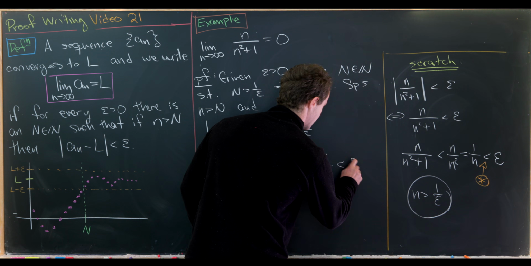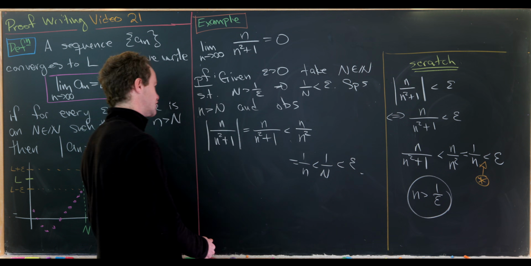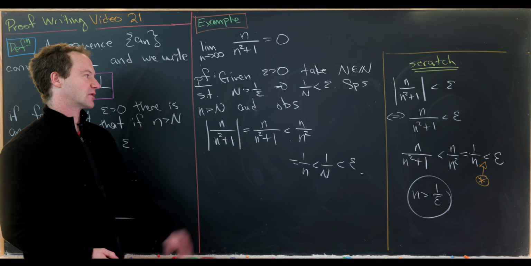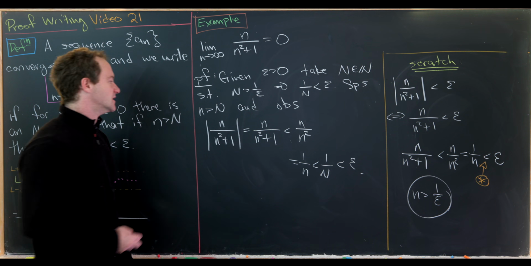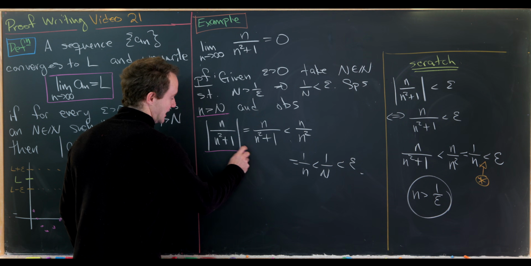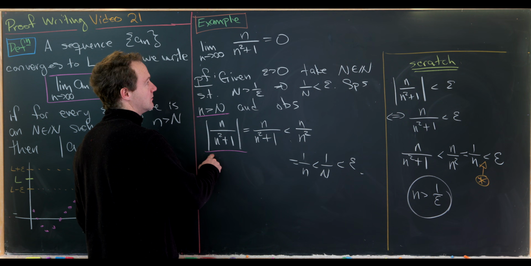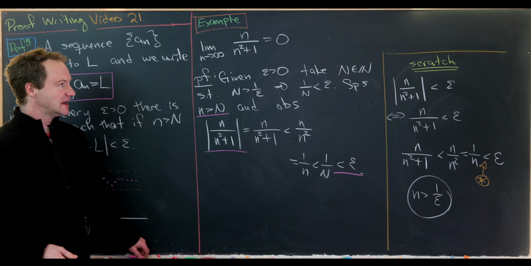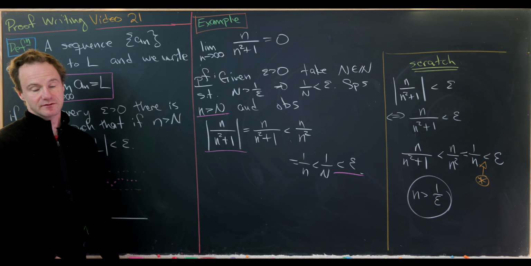But that is in turn less than epsilon by this observation that we made up here, which was born out of the way that we chose our capital N in the first place. So we started with an n larger than this capital N, and we ended with our term minus its limit is less than epsilon, which is exactly what we needed to prove that this limit was 0.